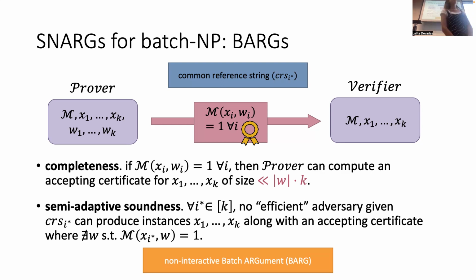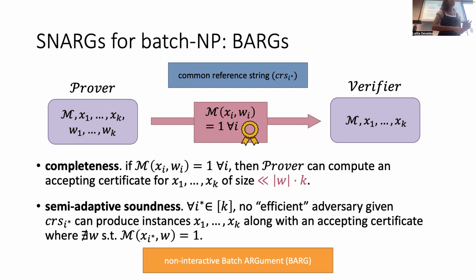We can basically hope for a SNARG for a general NP language that has some sort of restricted soundness condition. Even with that negative result, there's still a lot of room to build a more general-purpose SNARG construction that would have good soundness guarantees. And we're also seeing a lot of applications of the progress that we've made, even if not full-fledged SNARGs for NP, but something quite close that has a lot more power than the SNARGs and BARGs that existed before.